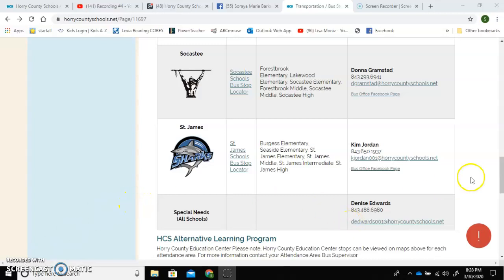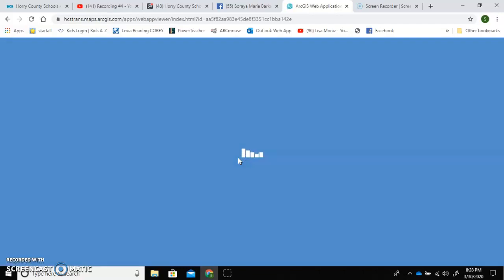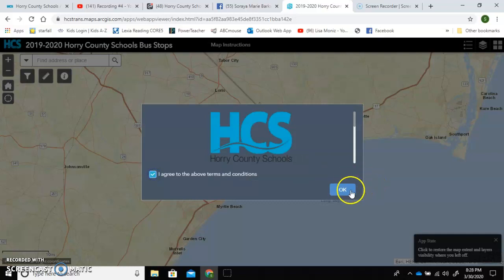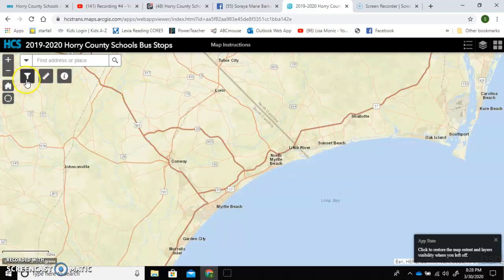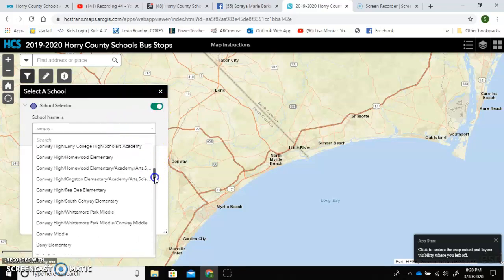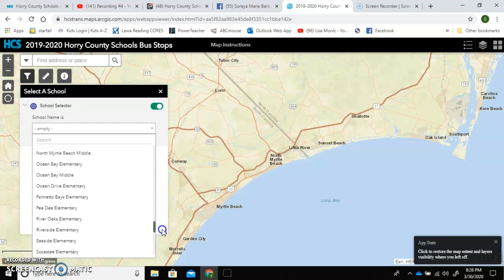So all I did on the home page was search transportation. It brings you to this page, and then you click on St. James attendance area, whatever. Then you have to agree to this every time you come on here. I went to this thing right here. It says school selector. I don't really know how that helps, but I went down to our school and clicked on it.